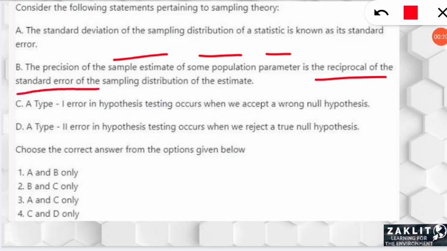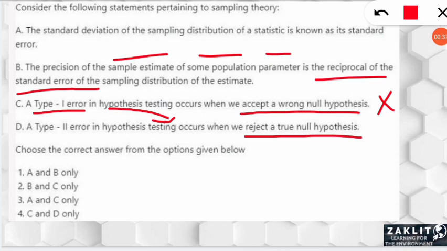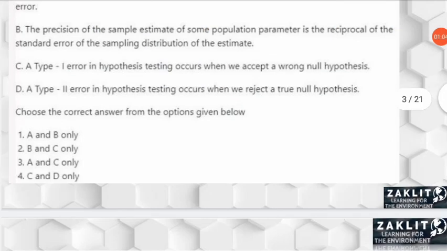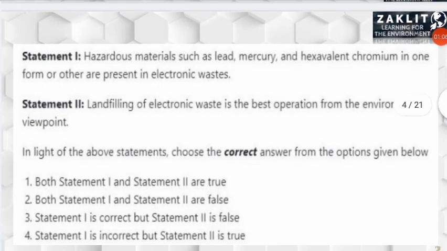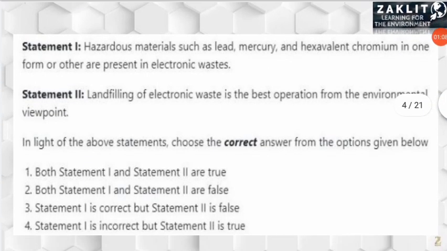But the other two statements are wrong, because type 1 error is the error in hypothesis testing that occurs when we reject a true null hypothesis. So it is given here as type 2, but here it is different. The type 2 error is the error when we accept a wrong null hypothesis, but here it should be given in this statement. So these two are interchanged, that's why these are wrong, but option A and B are the correct answer.